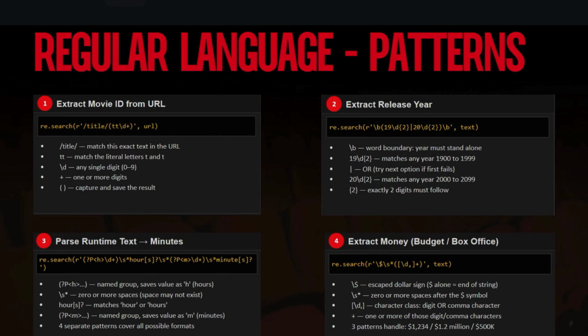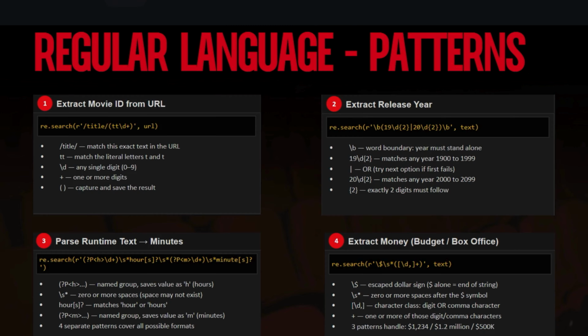For pattern 2, we need to extract the release year. Here we use \d{4} because it definitely follows 4 digits. And then for the runtime, in our real code we use 4 regular expressions, but here I just put 1. In the JSON or in the text there can be a lot of conditions, like hours for a long time, or sometimes they use just h or something. That is why we need to think about these conditions, and why I wrote 4 regular expressions for this one.